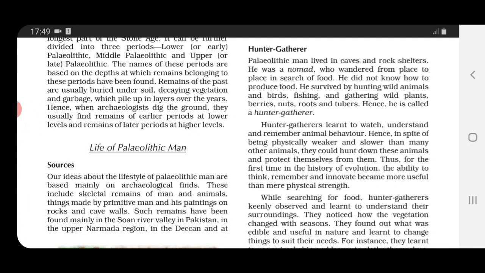Understood? Obviously they did not know how to grow crops, right? So they had to go for the process of hunting. So during that time they had to take care of themselves also. They had to protect themselves from the wild animals. So they used to watch, understand and remember the animal behavior. Okay.